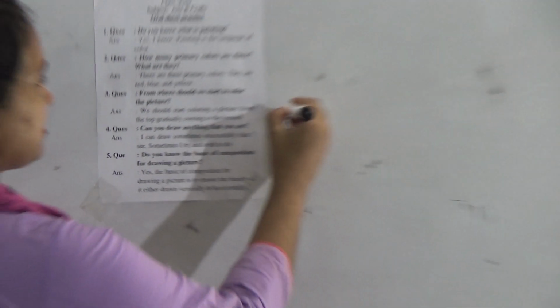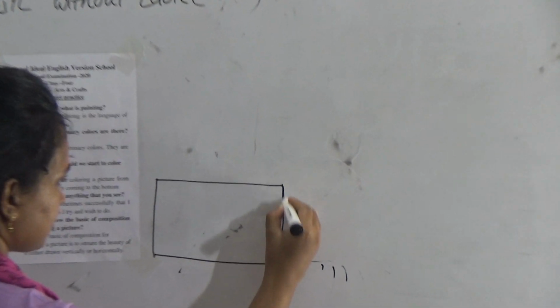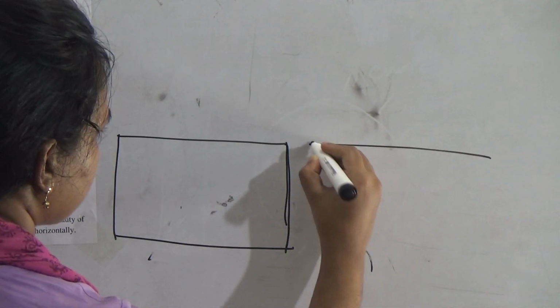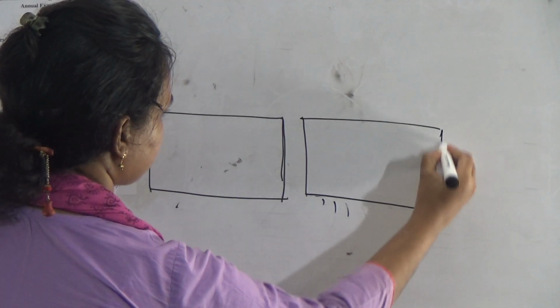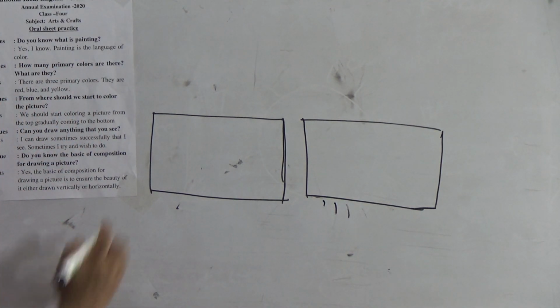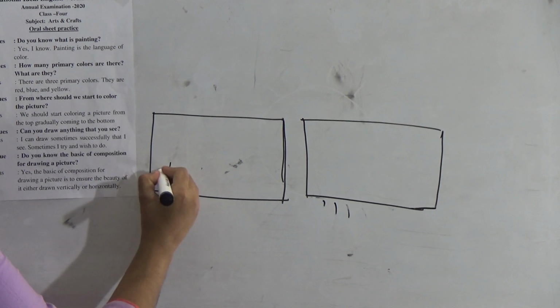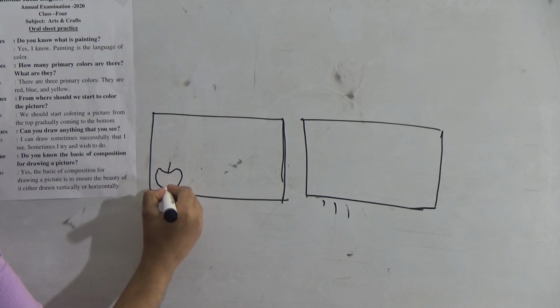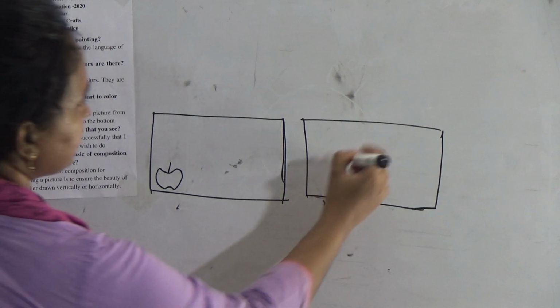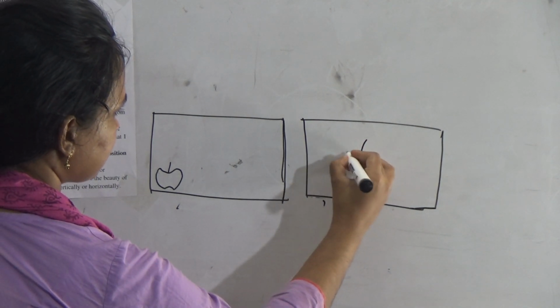Look, this is a horizontal piece. Okay, this is also. If your topic you draw here like this, like an apple you draw, and someone draws here like this.